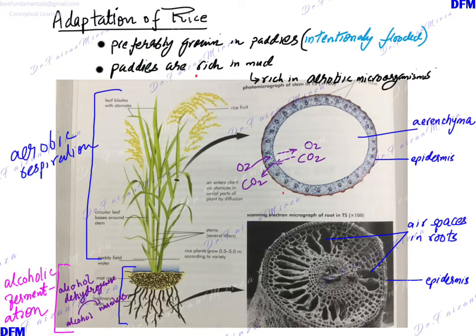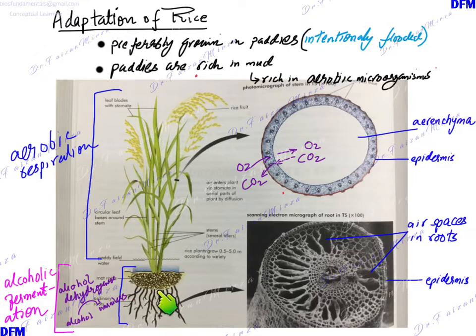Adaptation of rice: we know that rice is grown preferably in paddies, and paddies are intentionally flooded fields. Paddies are rich in mud, and mud is rich in aerobic microorganisms. These aerobic microorganisms scavenge all the oxygen present in mud, so the roots of these rice plants do not have access to a lot of oxygen.